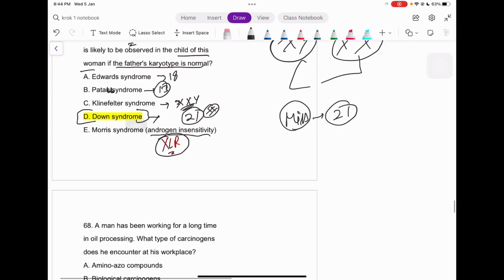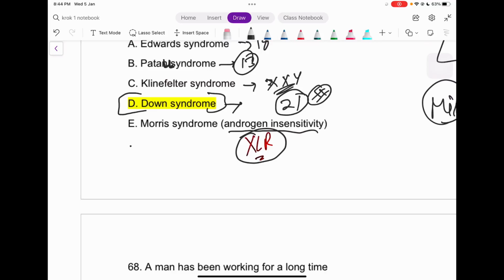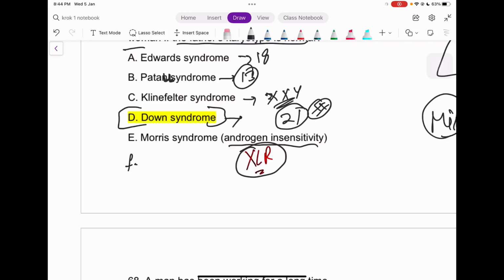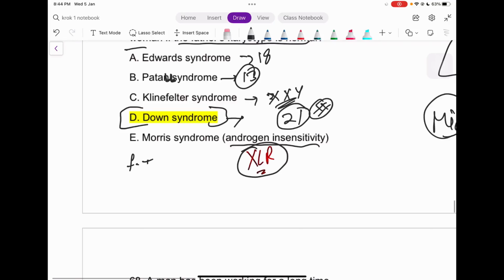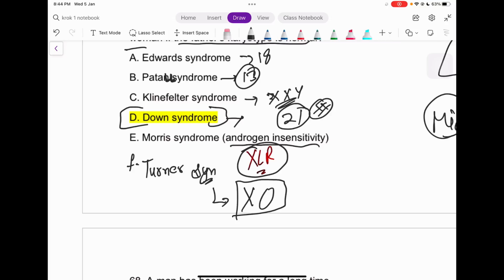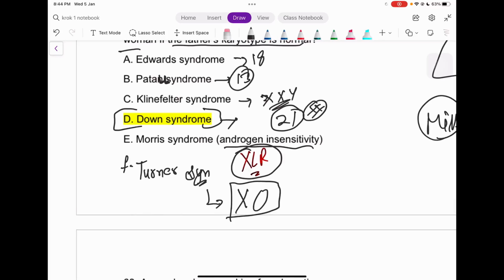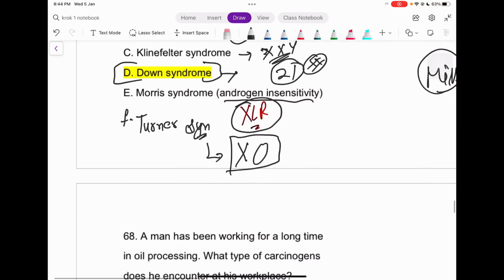And here I just want to add one more. We have Klinefelter, we have Patau, Edwards, we don't have Turner syndrome, guys. For Turner syndrome we have the karyotype XO. So for Turner syndrome we will see a female who is not particularly developed, and she's having a shield chest, and she has not developed a lot of female features. She's having streak ovaries, right? She's not fertile and things like that.